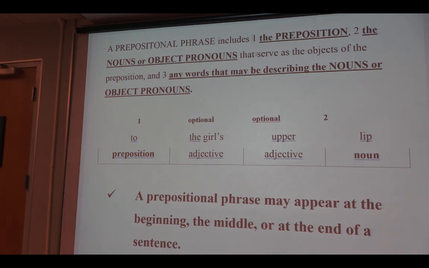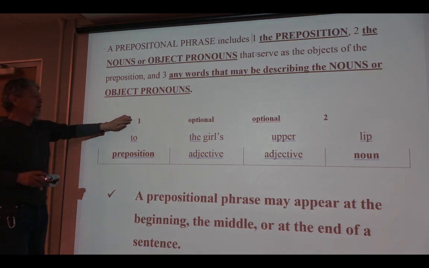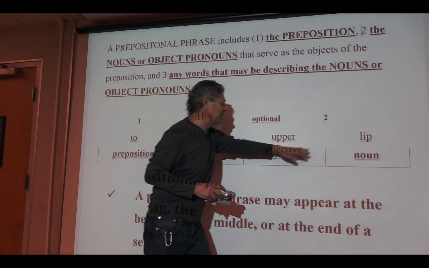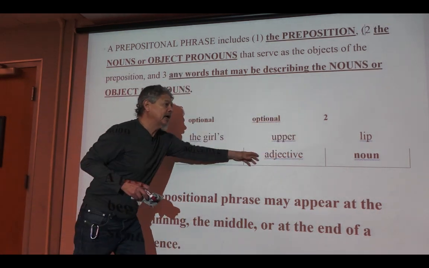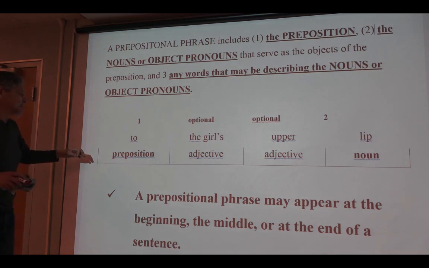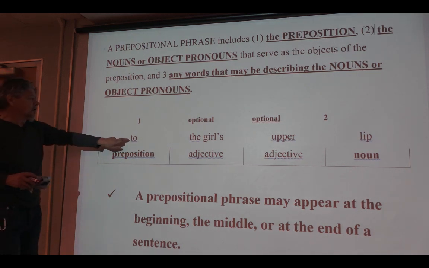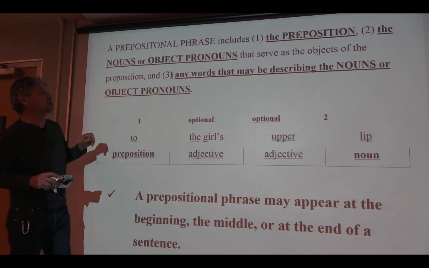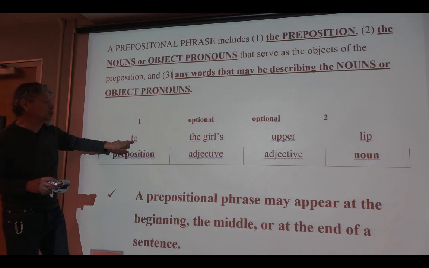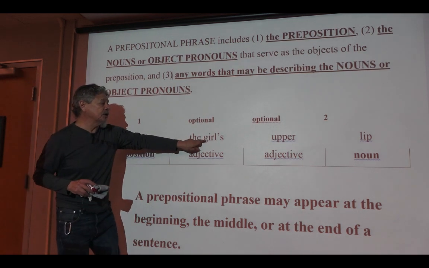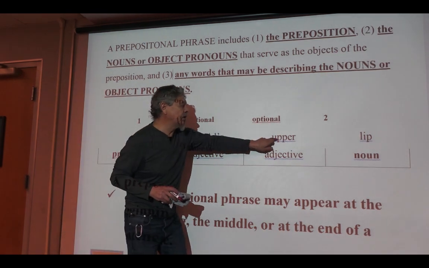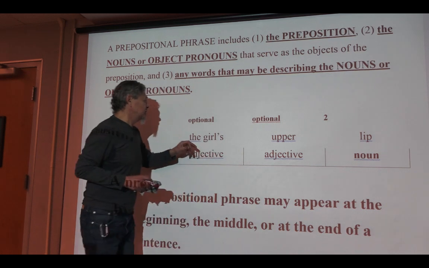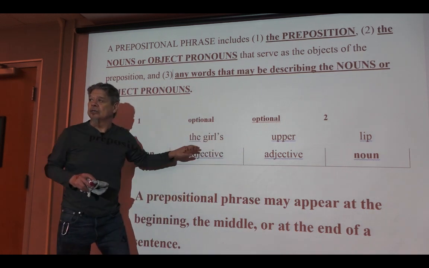So here, I have the numbers here. 1, and then 2 plus anything in between. 2, the girl's upper lip. Okay? These two are optional.